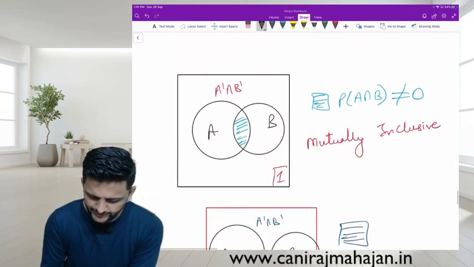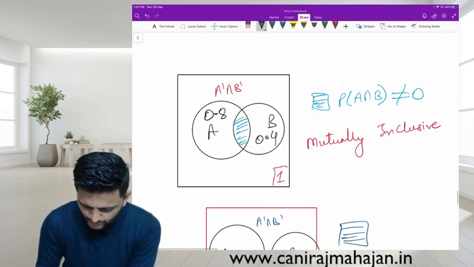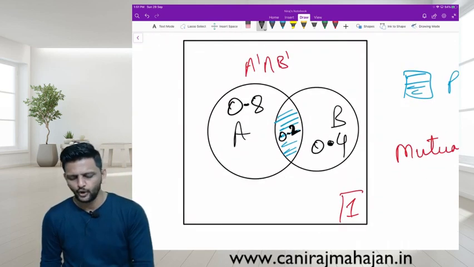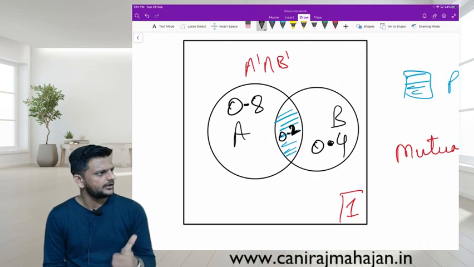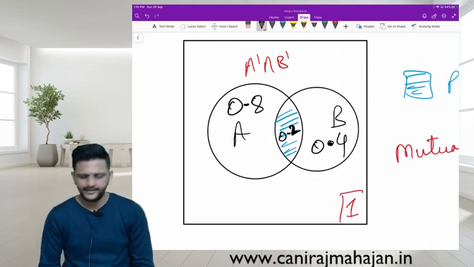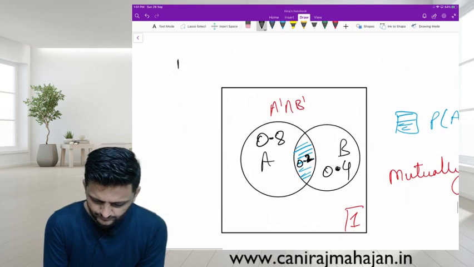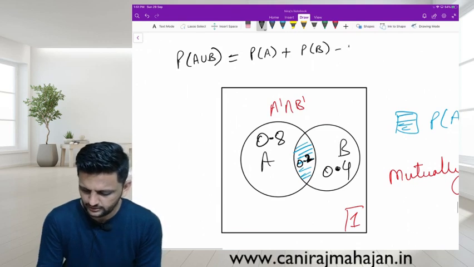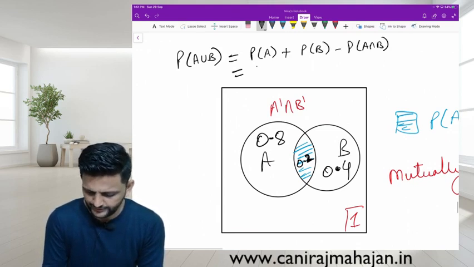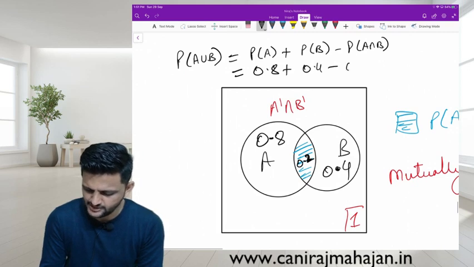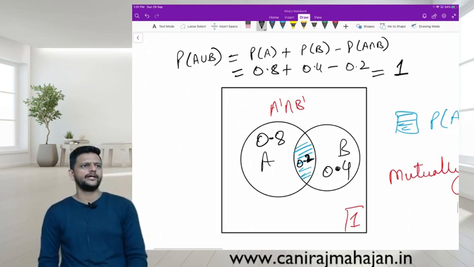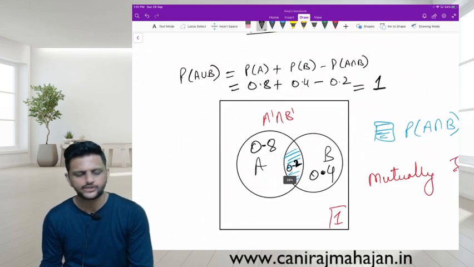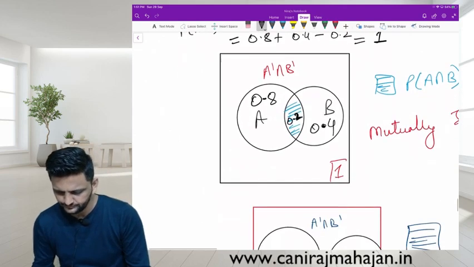Similarly here, 0.8, 0.4, 0.2. Can you see? So P of A, tell me union again. 0.8, A union B formula, P of A plus P of B minus P of A intersection B. Remember or no? Everyone. 0.8 plus 0.4 minus 0.2 equals 1. Therefore, A and B are exhaustive events. Mutually exhaustive events. Yes or no? Okay.